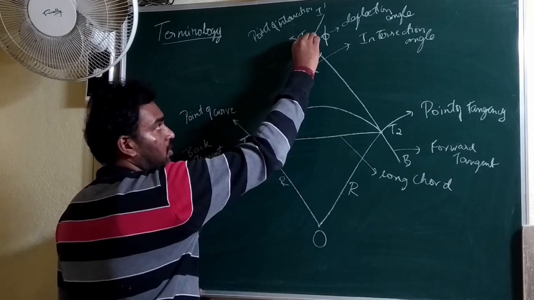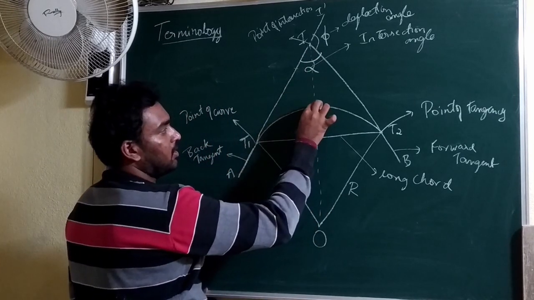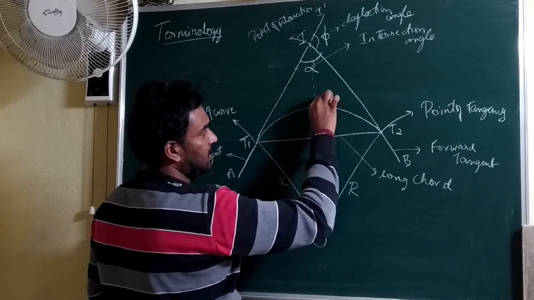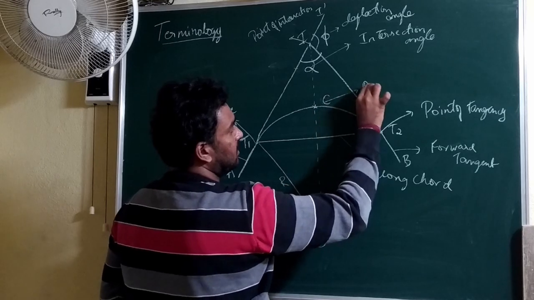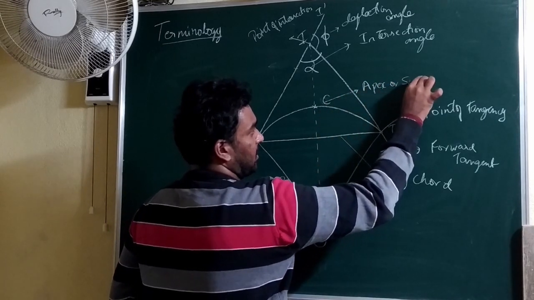And if you join the point of intersection and the center of curvature, on the arc it will meet at the very midpoint, let it be C, and this C is said to be the apex or summit.